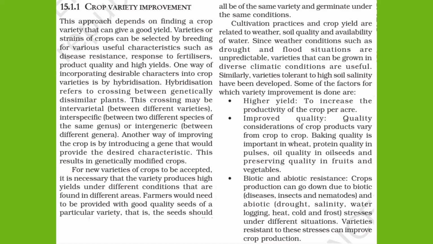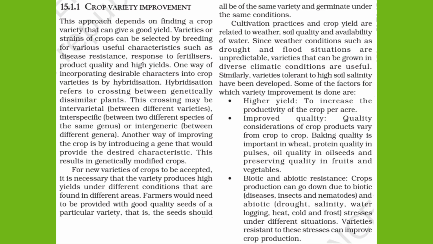So now let's talk about the factors of crop variety improvement. Some of the factors for which crop variety improvement is done, we will talk about here. The first one is higher yield, which means variety improvement is done for increasing the productivity of the crop per acre. That means it depends upon the land area.